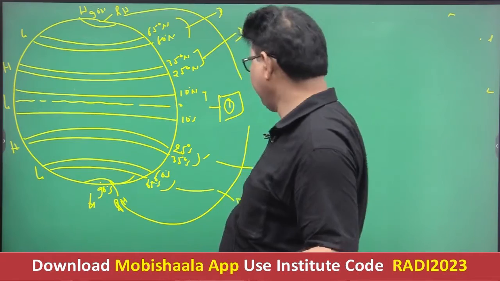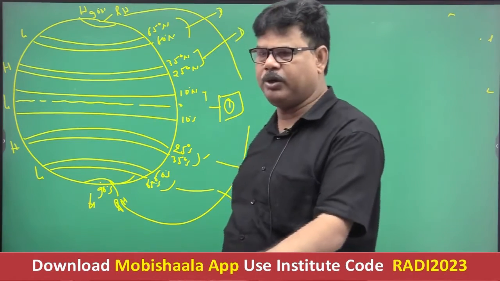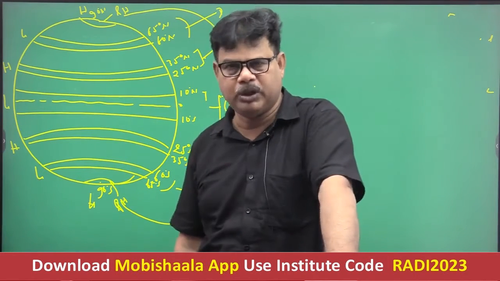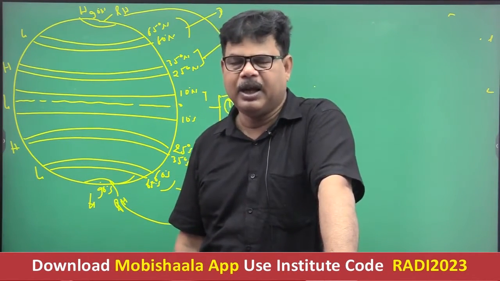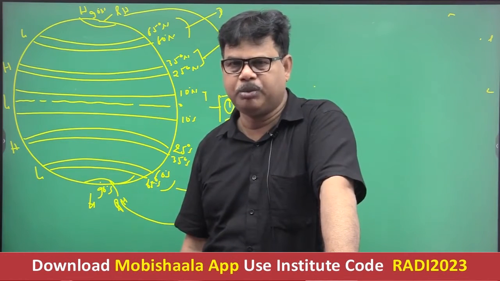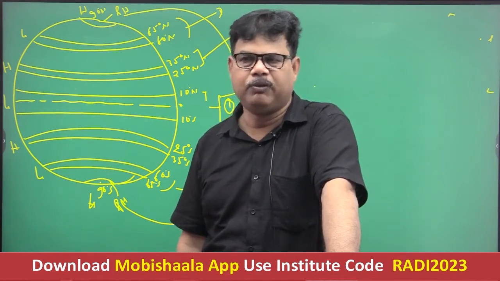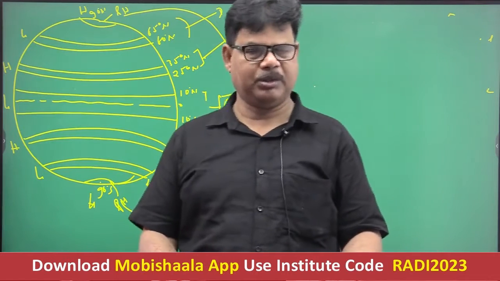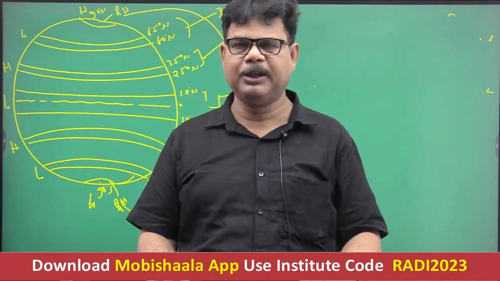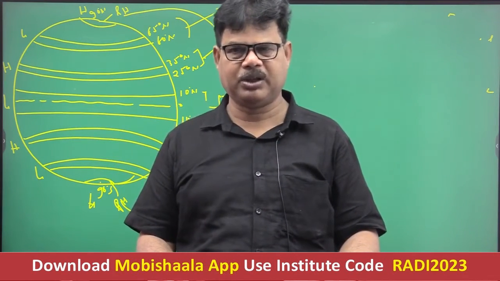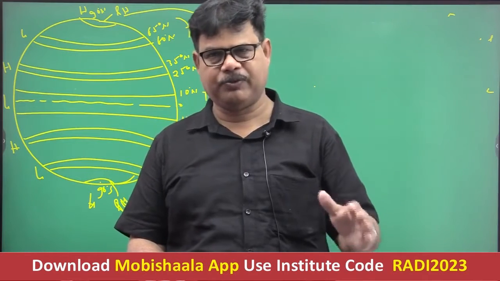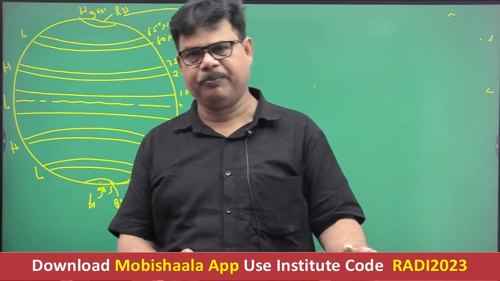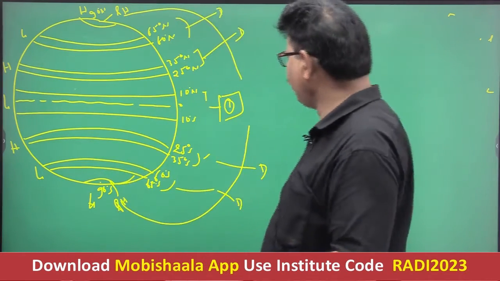It means we have two thermally induced pressure belts in the form of equatorial low pressure and polar high, and two dynamically induced pressure belts in the form of the subtropical high pressure belt and subpolar low pressure belt. In totality, there exist 7 pressure belts on the Earth's surface, found in alternate way.